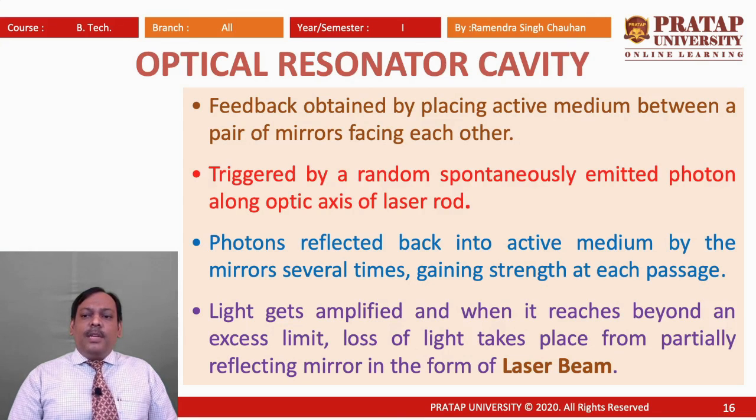So the number of photons increases with time.